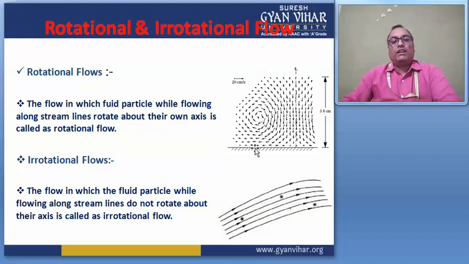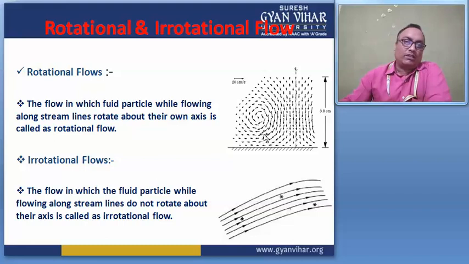And this is rotational and irrotational flow, right? If in any fluid flow pattern the flow vector is moving along and rotates about its own axis, it is called rotational flow. And in irrotational flow, the fluid particles, while flowing along streamlines, do not rotate about their own axis.